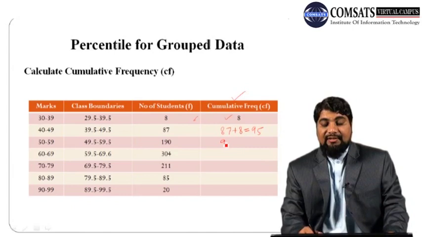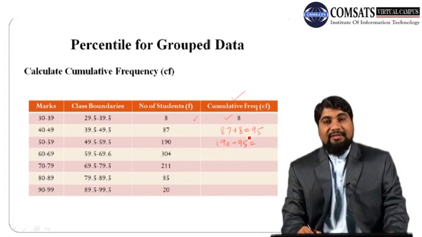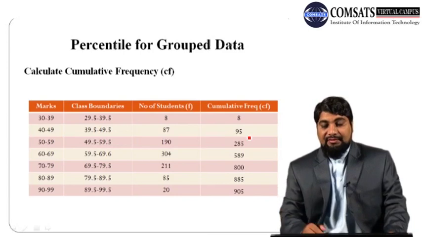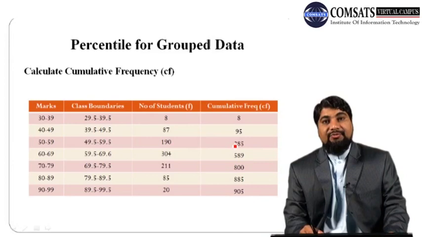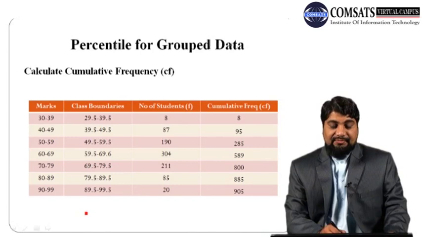Then add 190 to 95, and repeat the same procedure in order to get the cumulative frequencies. Here are the cumulative frequencies. 8 plus 87 we get 95, 95 plus 190 we get 285, 285 plus 304 we get 589, and so on.